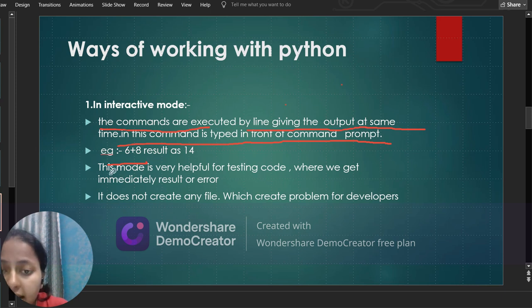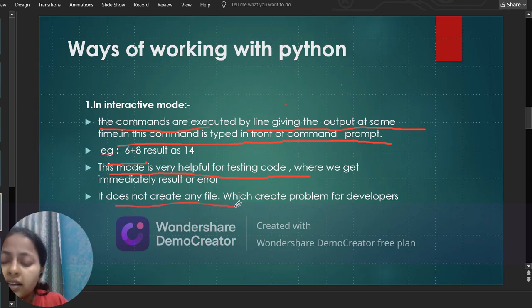This mode is very helpful for testing code. If we are writing any code and the code runs line by line, then it becomes very easy to know in which line there is an error. Because if we write the whole code and check after, it becomes difficult. So one line is executed, and if it is wrong, we can correct it at that time only. So it becomes very easy. We can immediately find our errors. We do not create any file in this interactive mode.